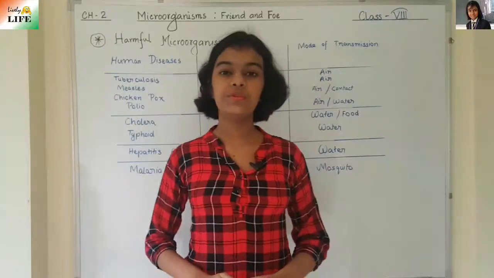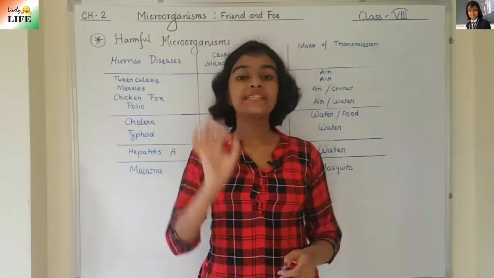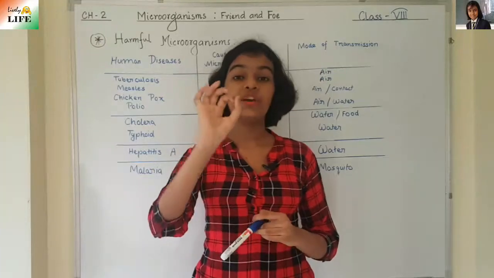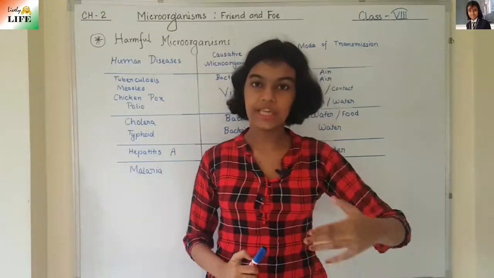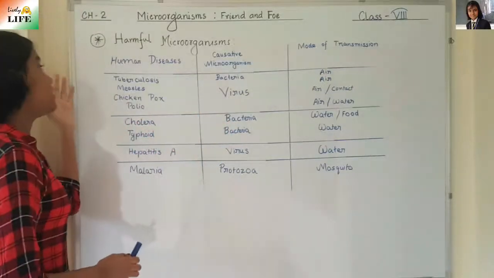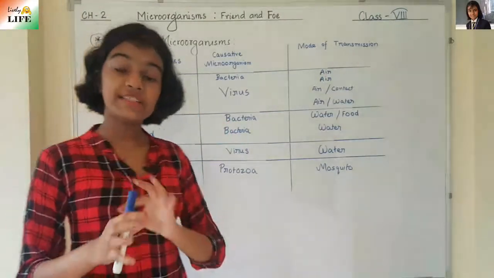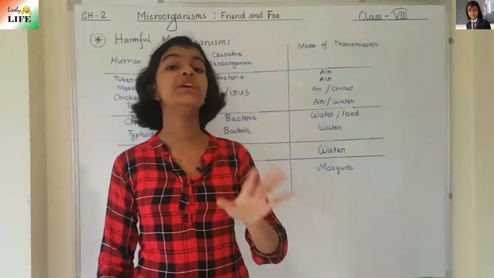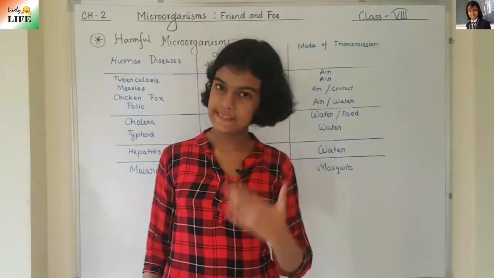And another important preventive measure is vaccination. Vaccination must be given to every person after a suitable age, of course. We have vaccines for these diseases, right? Measles, chickenpox, polio, we have vaccines for these. So vaccination must be provided to prevent these diseases.